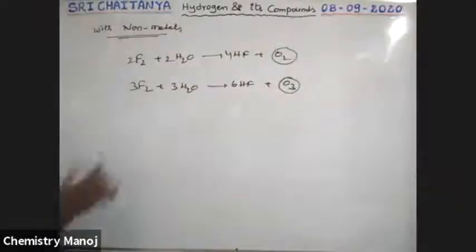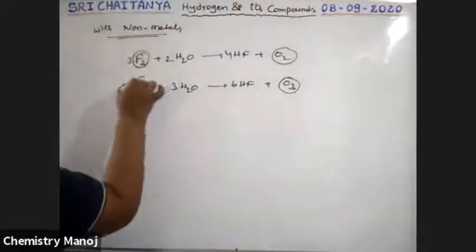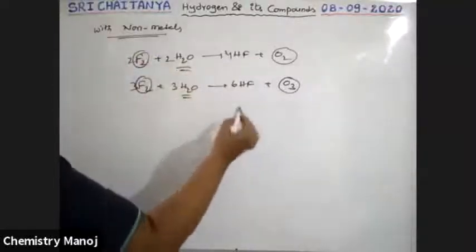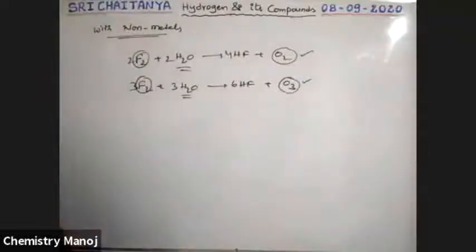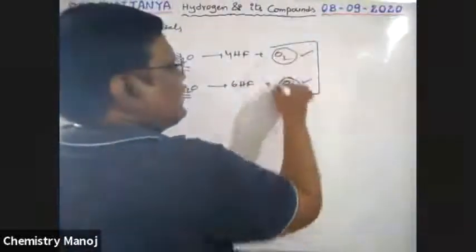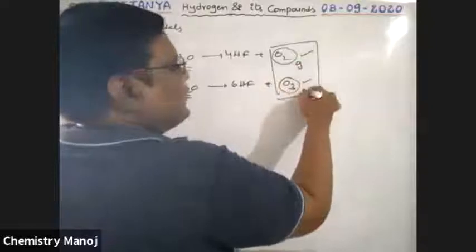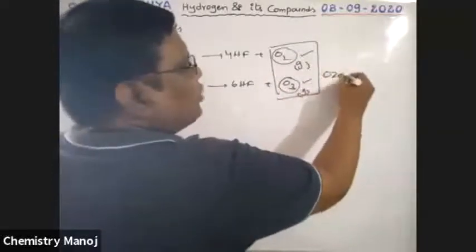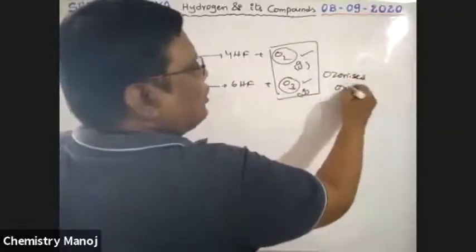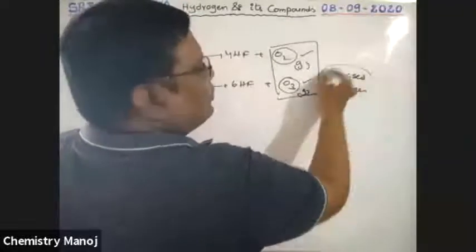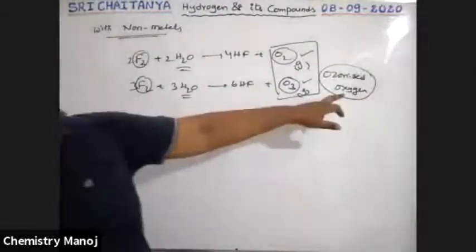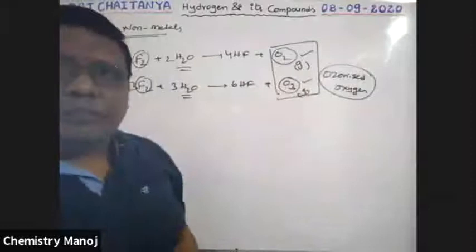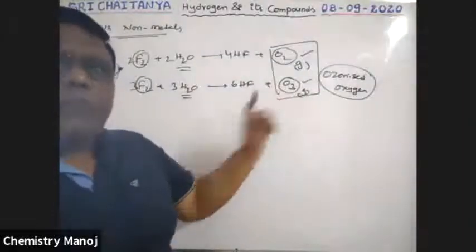That means when fluorine reacts with water, both oxygen gas and ozone gas are liberated. The mixture of O2 gas and O3 gas is called ozonized oxygen. So when fluorine reacts with water, it gives ozonized oxygen. There is a higher percentage of oxygen and a lower percentage of ozone. Very, very important reaction, boys.